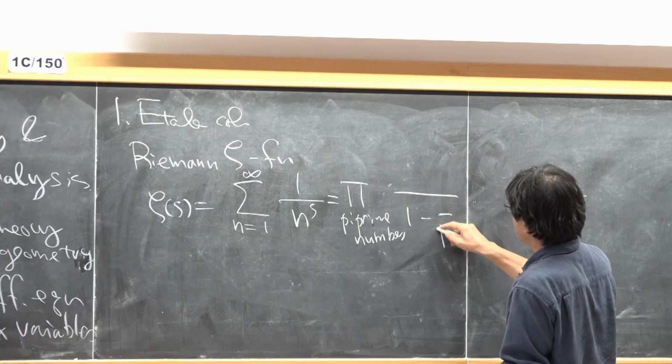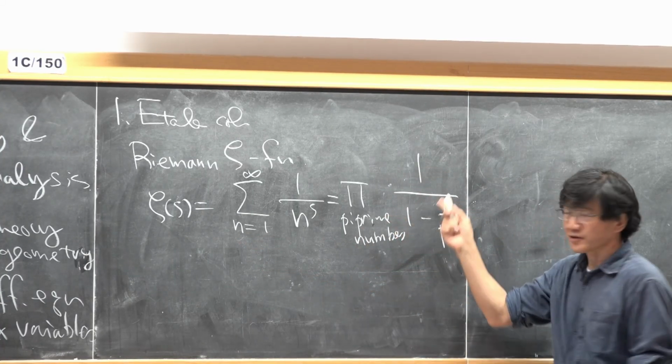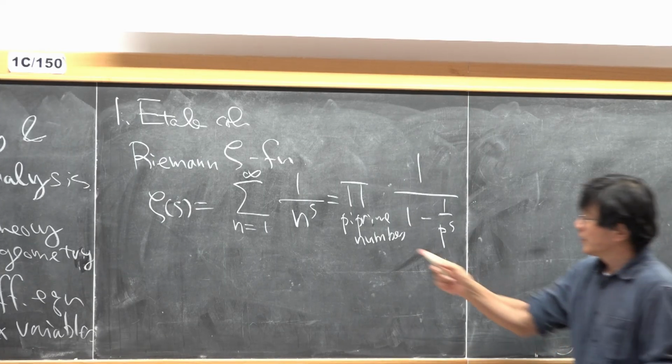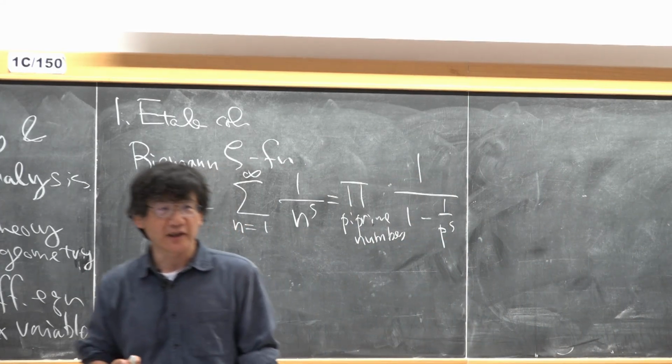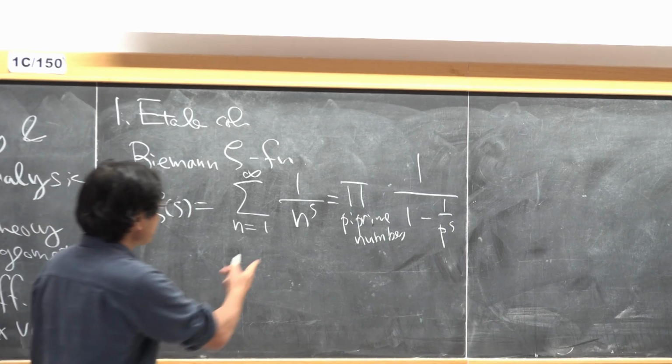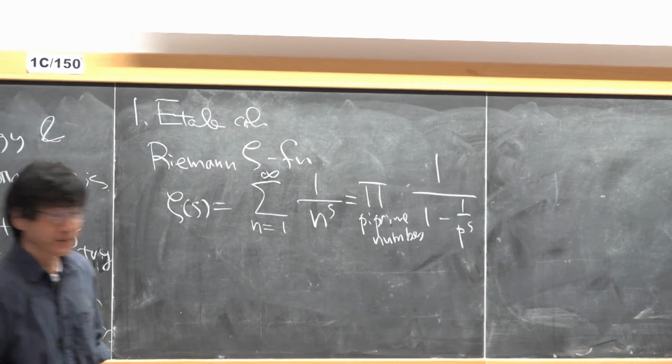And you can define the zeta function as an Euler product. And this equality is already a non-trivial thing. It reflects the prime factorization.